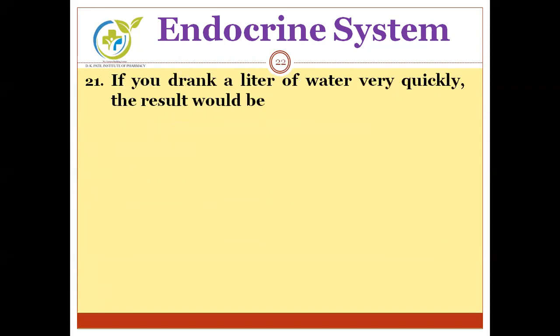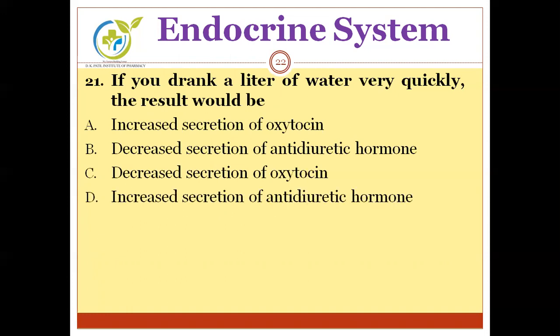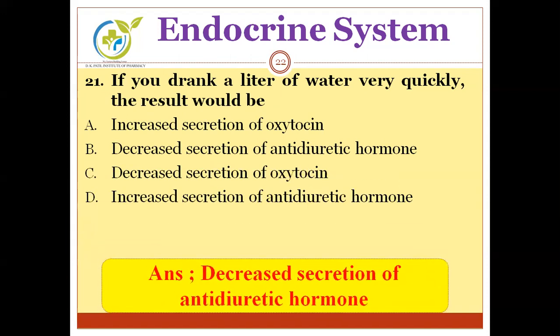If you drank a liter of water very quickly, the result would be, options are increase the secretion of oxytocin, decrease the secretion of antidiuretic hormone, decrease secretion of oxytocin, increase secretion of antidiuretic hormone. The correct option will be option B, that is decrease secretion of antidiuretic hormone.